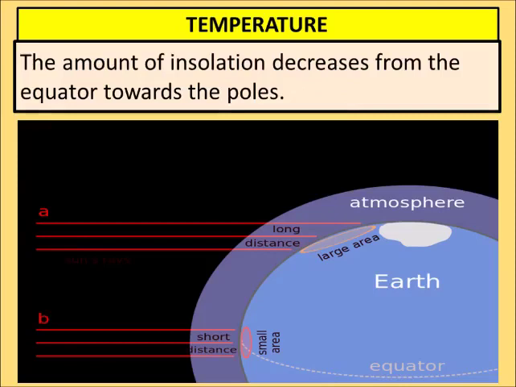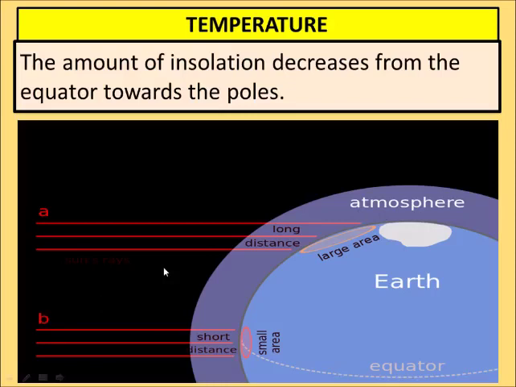Next, the amount of insolation decreases from the equator towards the poles. And why does this happen? Because the sun's rays fall very straight on the equator. As you know, the equator is an imaginary line on which the sun always shines brightly. But when the sun's rays fall on the poles, they become slanting.